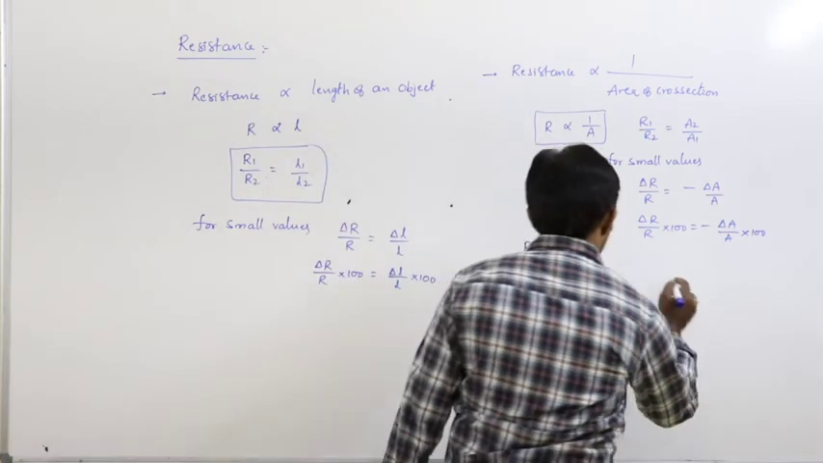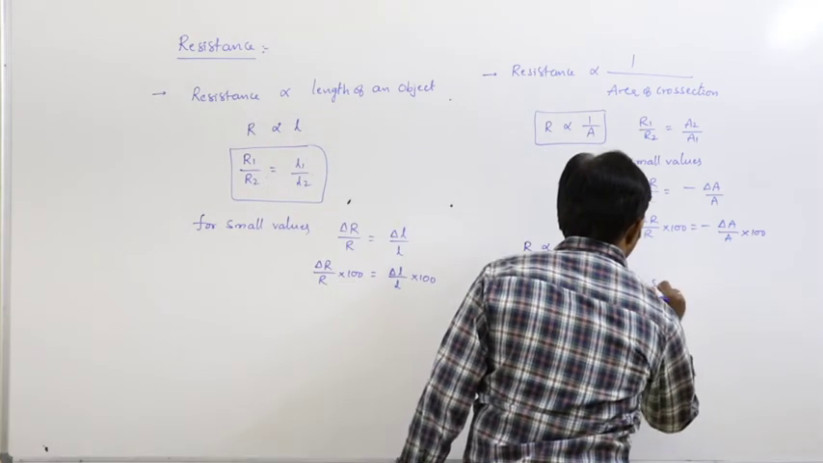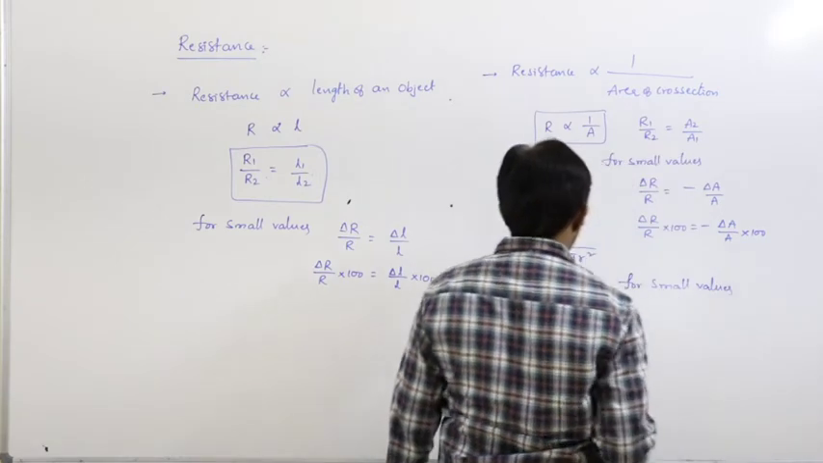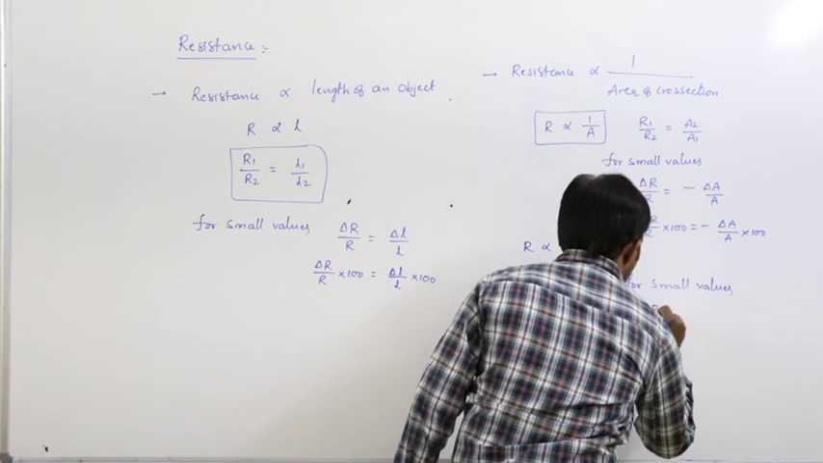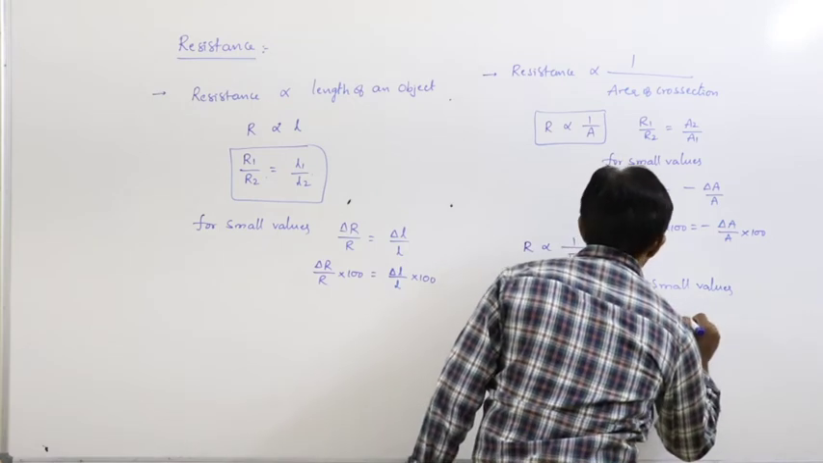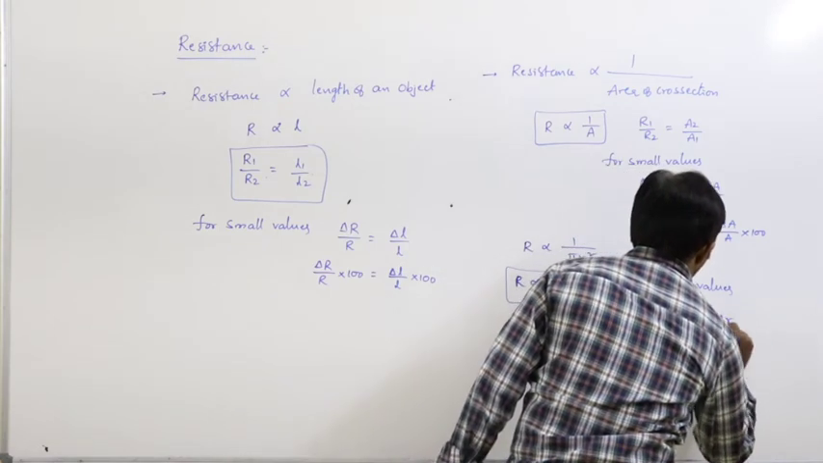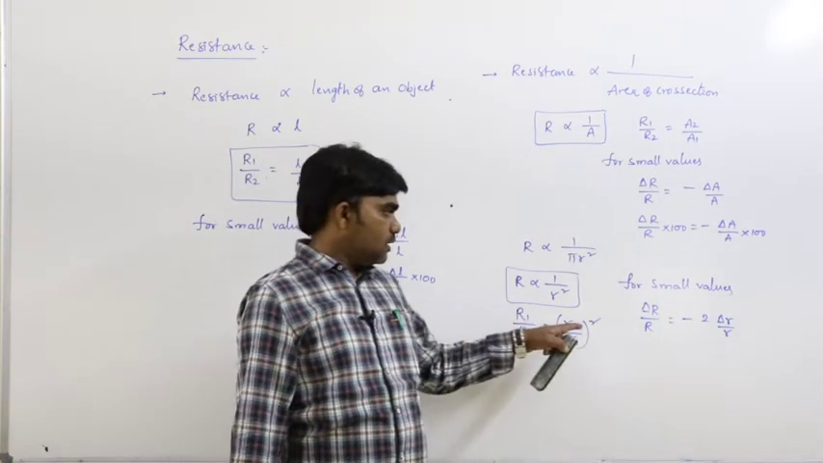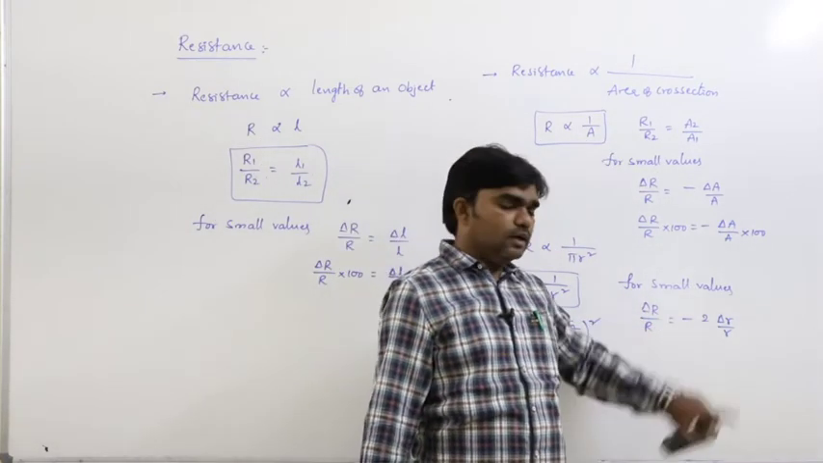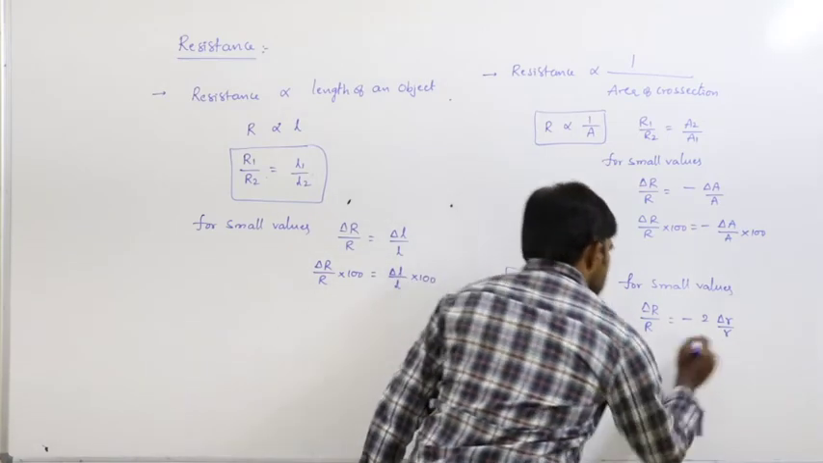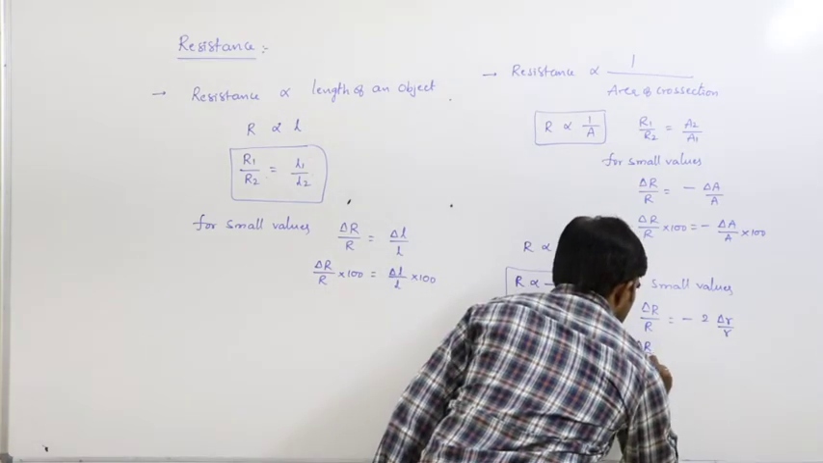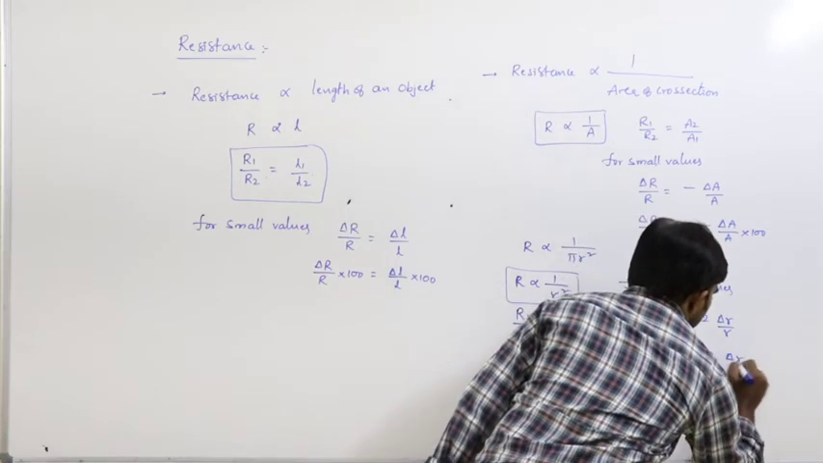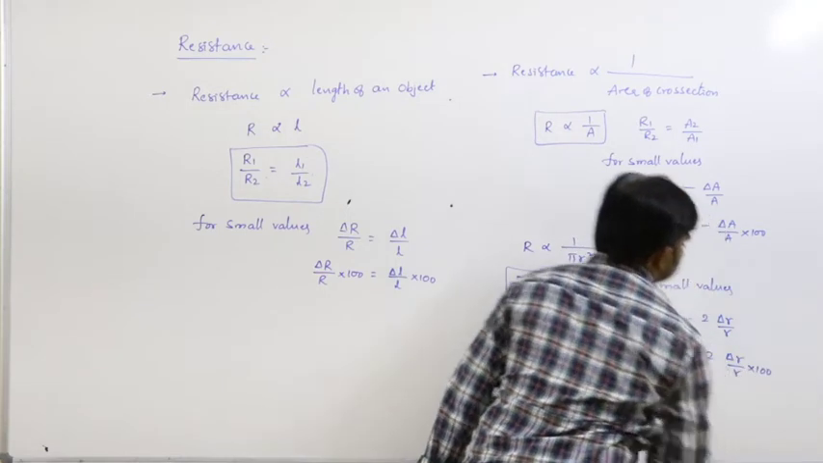So from this, for small values we can write delta R by R is equal to minus 2 into delta r by r. So delta R by R into 100 is equal to minus 2 into delta r by r into 100.